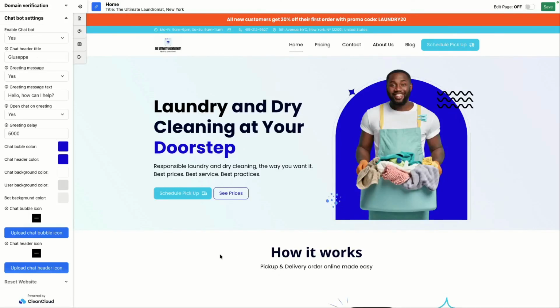I think that's pretty good. I had some question about activation. So if you want to activate your AI agent, you have to be on the Grow or Grow Plus. And if you just contact support, they will activate it for you. Or they will send me the request and I will do that for you.